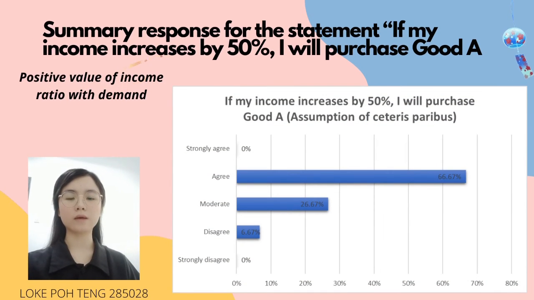If my income increases 50%, I will purchase Good A. This result shows that when the level of income increases, the demand for Good A also increases. This gives a positive value of income ratio with demand. Good A is a normal good. We'll see an increase in demand if consumer income rises.